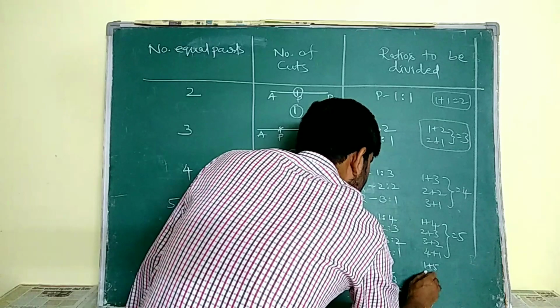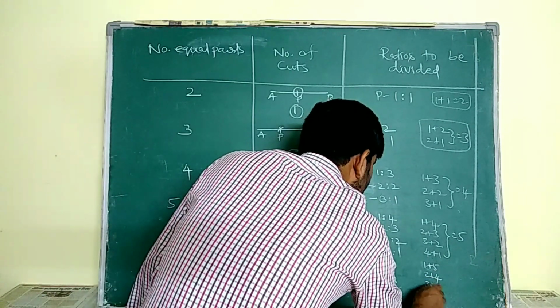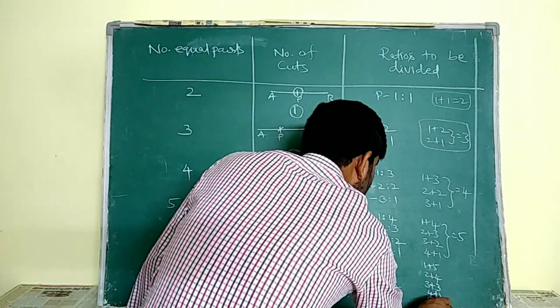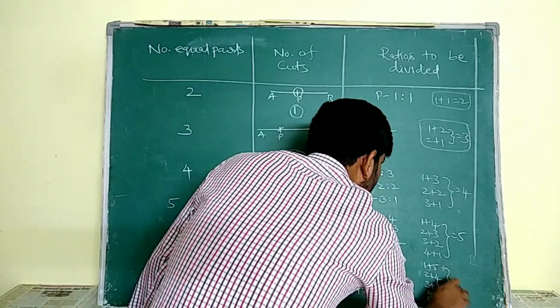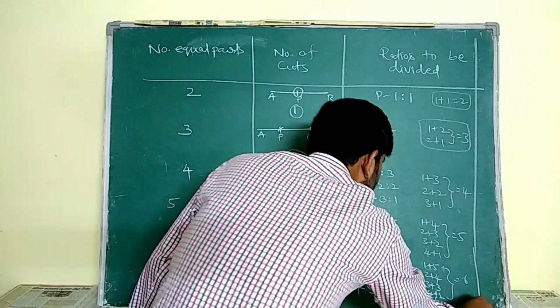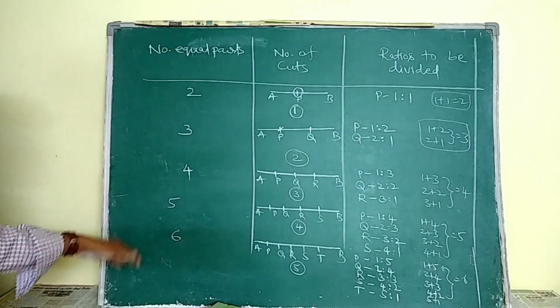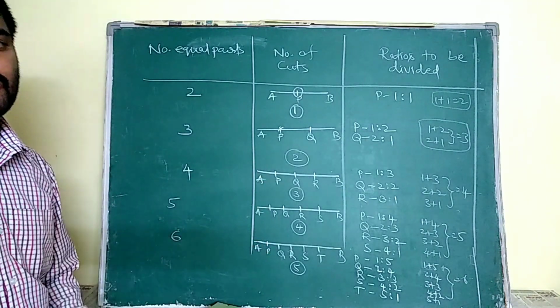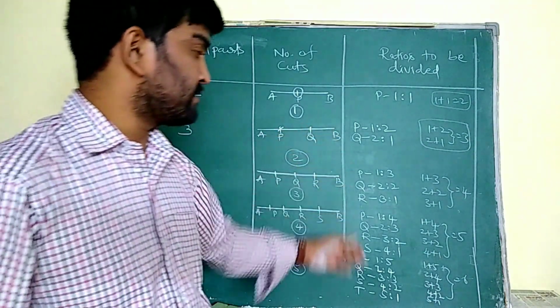Similarly, 1 plus 5, 2 plus 4, 3 plus 3, 4 plus 2, 5 plus 1, all those are equal to 6 parts. If we increase the number of equal parts, then the cuts also increase. These are the ratios.